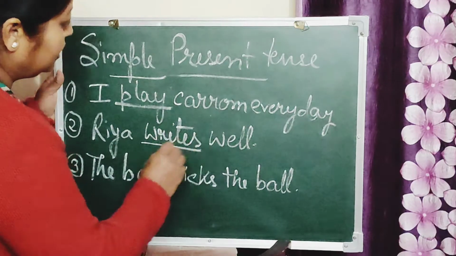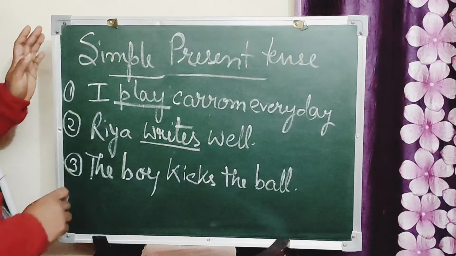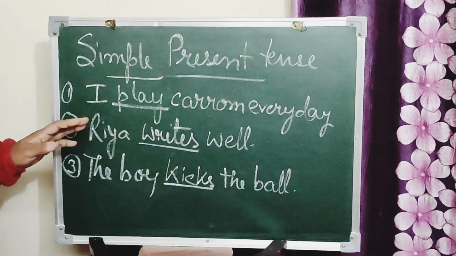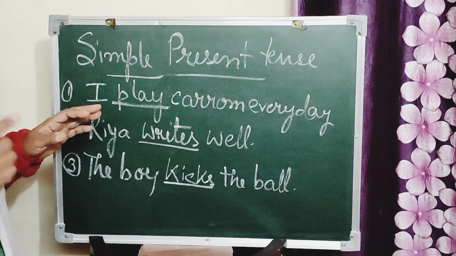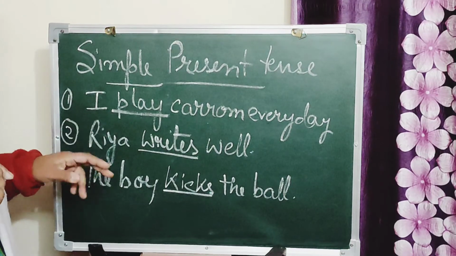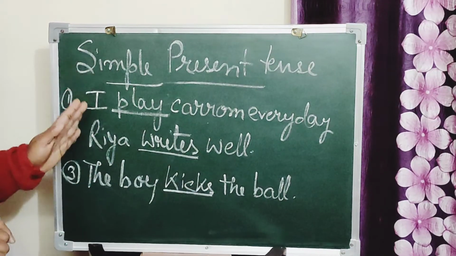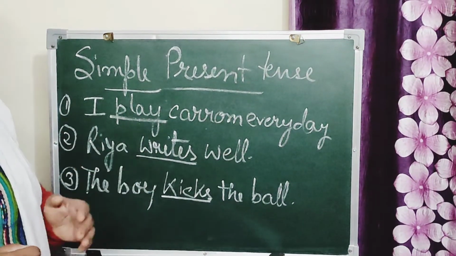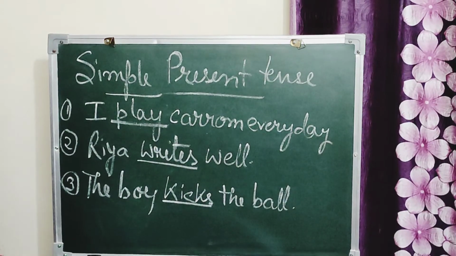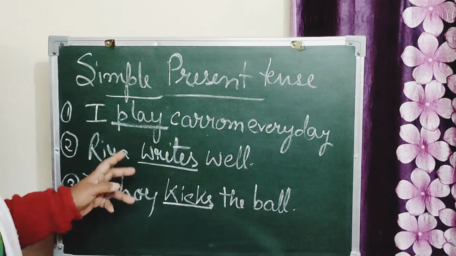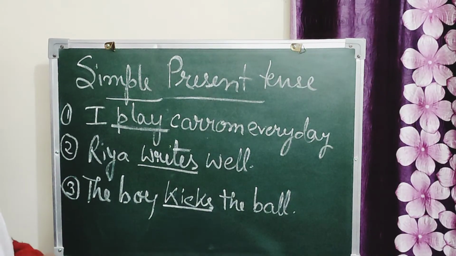Ria writes well. Ria always writes well. The boy kicks the ball. Now, the boy kicks the ball. The boy is kicking the ball at that time, in that present time. These all are examples of simple present tense. Simply, we add s or es to the doing words. See here, play, writes, kick, all these are doing words. So we simply add s or es to the doing words in simple present tense.